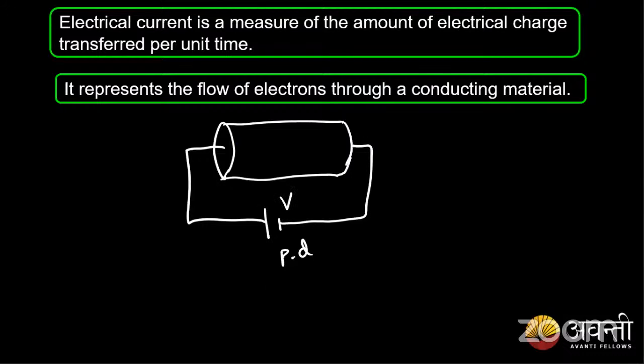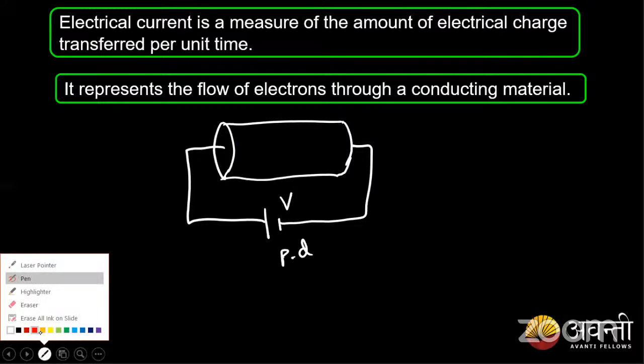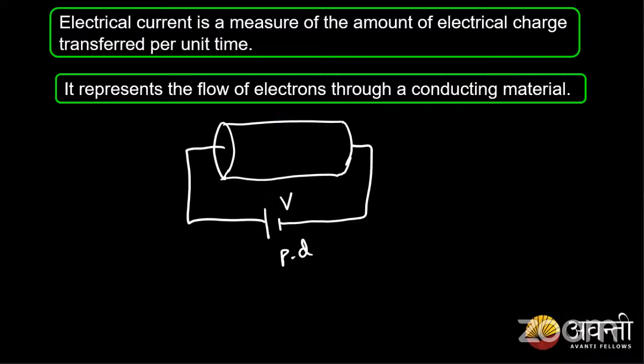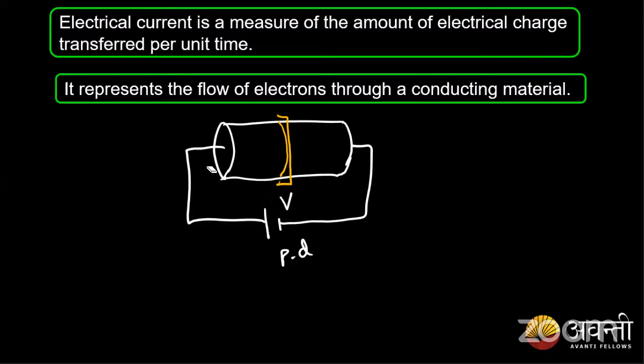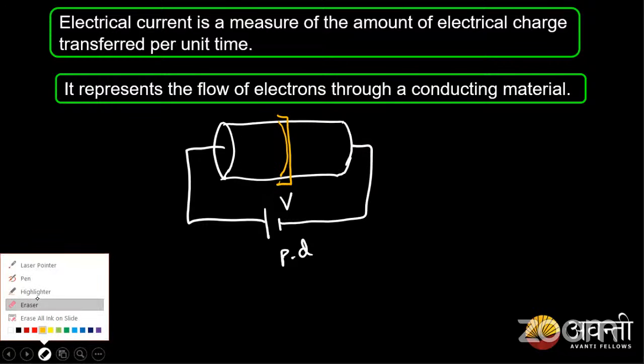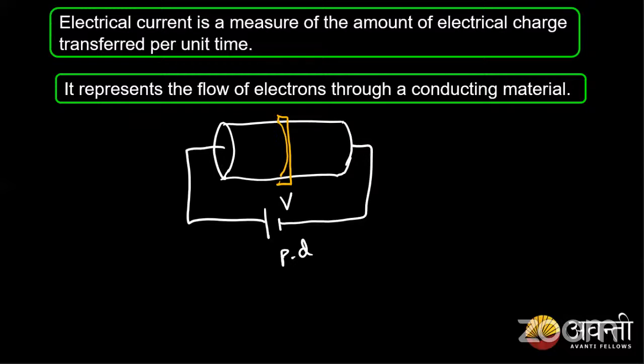Now, when I apply a voltage to this, consider there exists some region, say a small temporary pass-through slit, one small filter like this, present here. Now what happens?